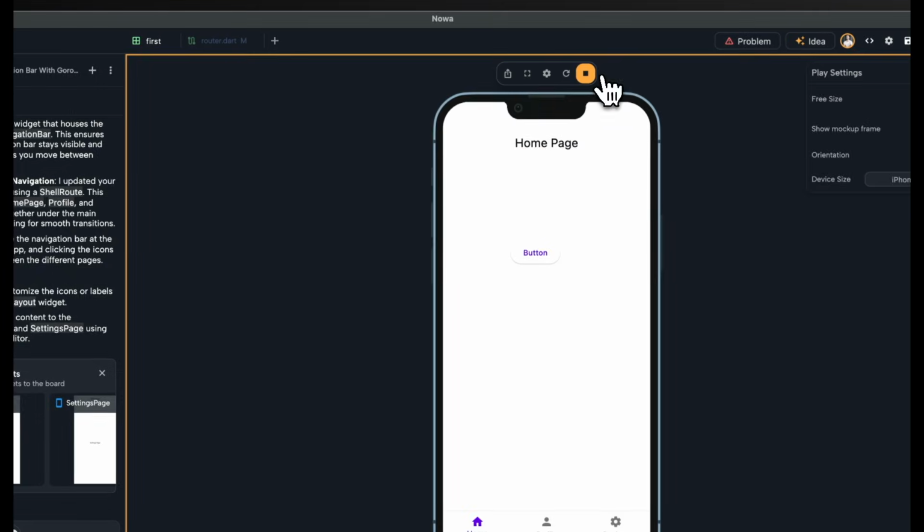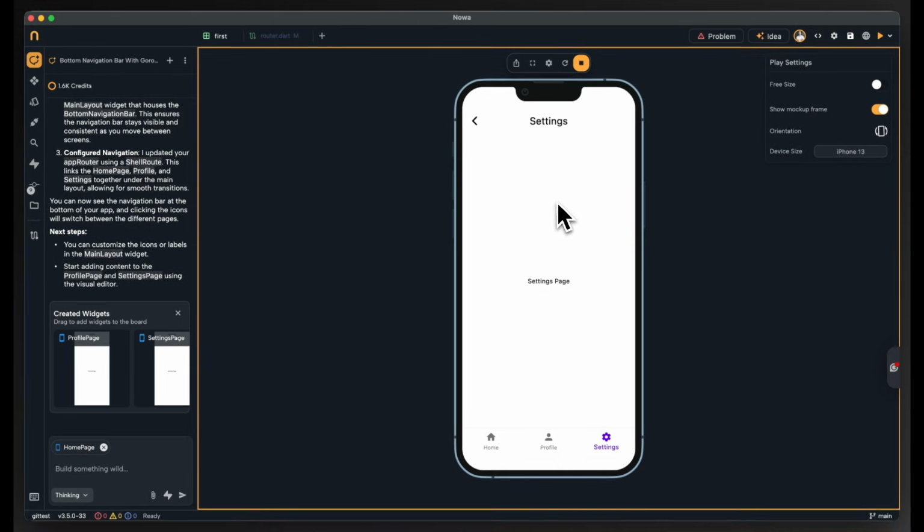So I'm gonna play the home page. So when I clicked on the button, it navigated me to the settings page, and also the navigation bar even switched. All of this because of the new routing system.